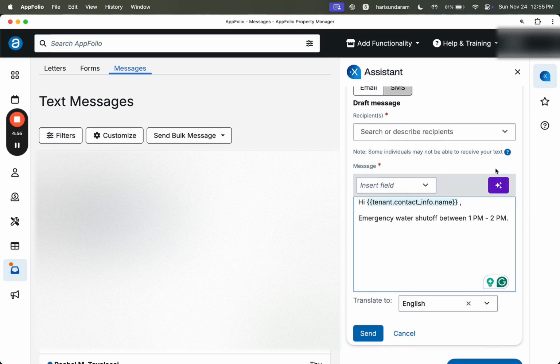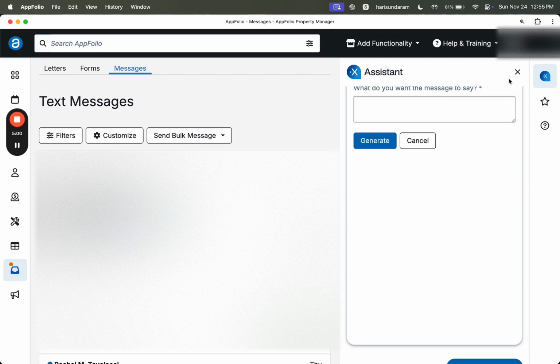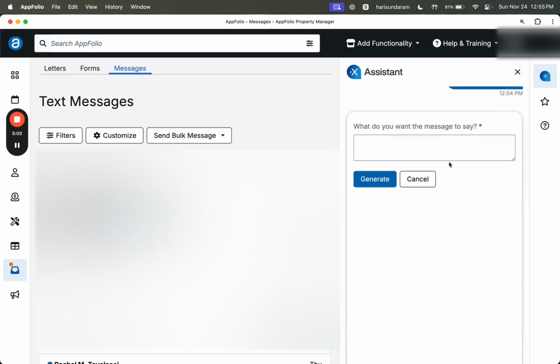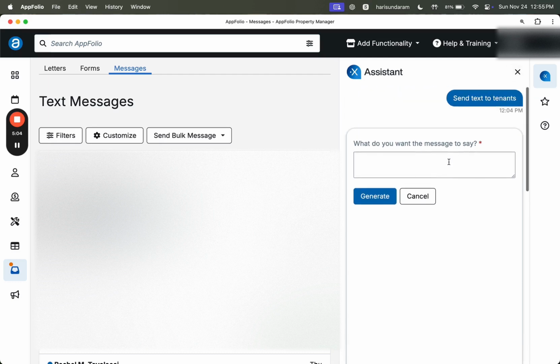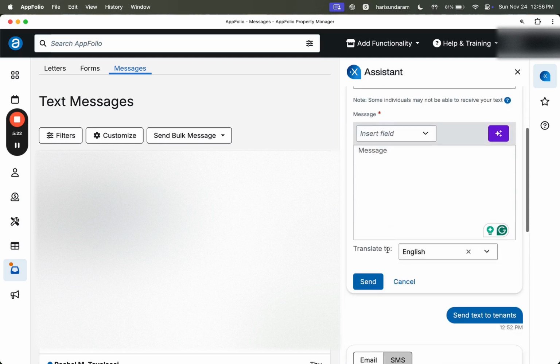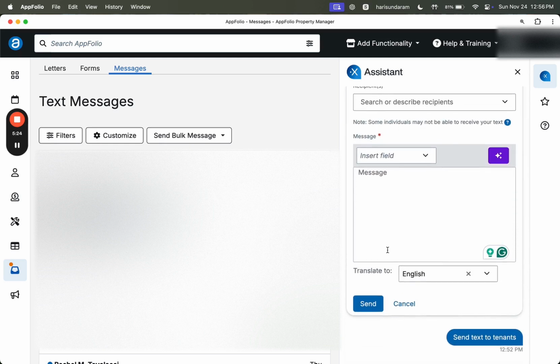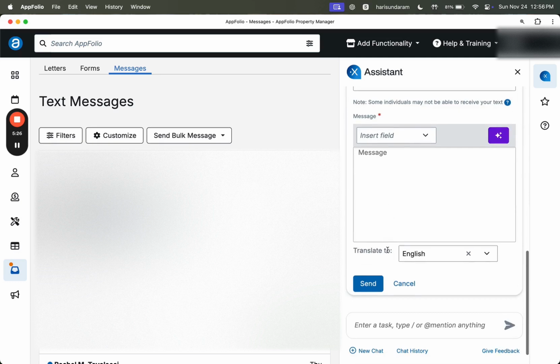And you can use this AI feature to build this whole thing. If you want, it will also help you generate the text that you want. Let's say, emergency water shut off, generate. It will auto-generate the description or the message that you want, and then you can use that to send an email or a message to the tenant.